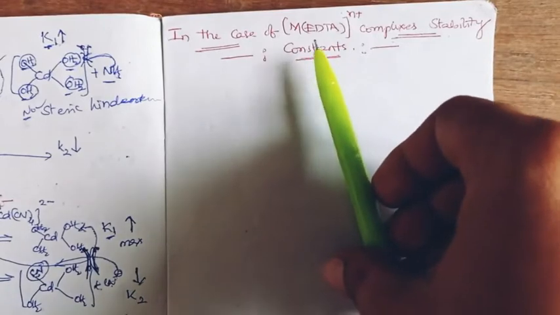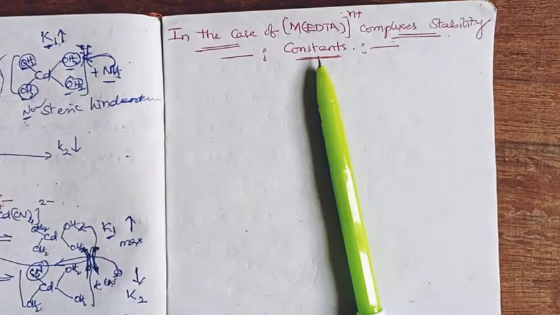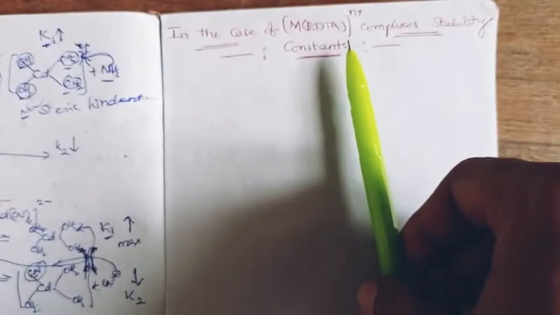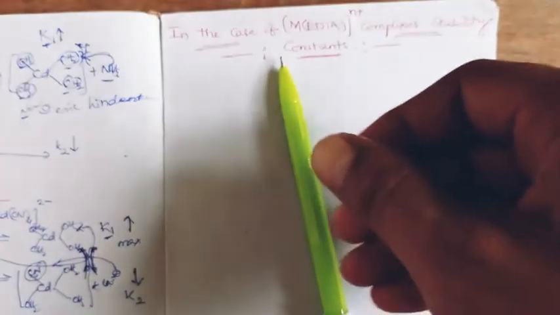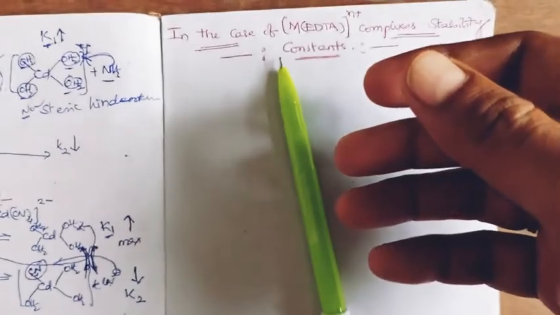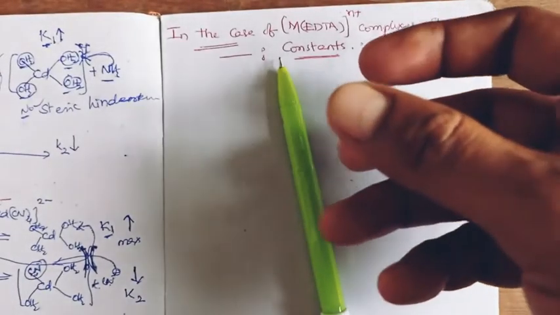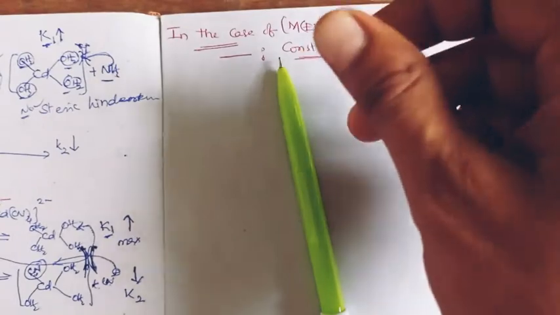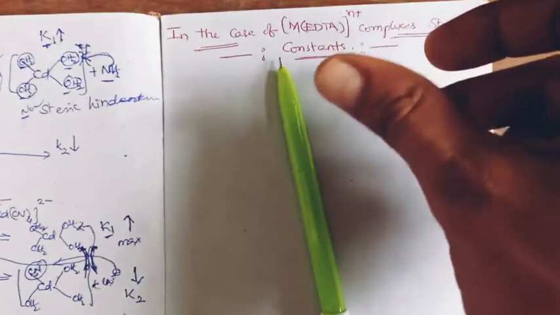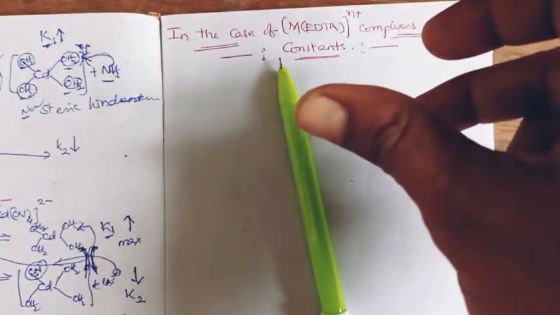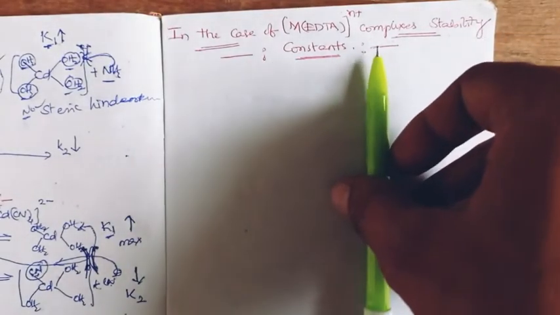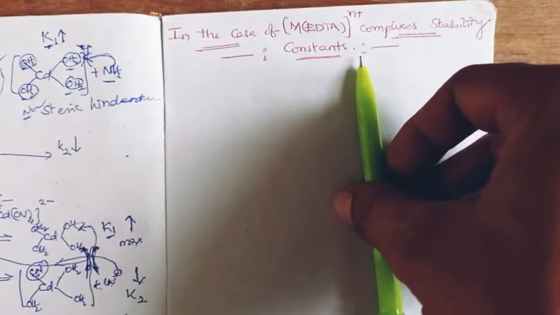So in this metal EDTA complexation, the stability constants could be different. Whatever the theoretical stability constant is, that could be generating slight errors, and those errors can be corrected in the formula. In the stability constant formula we have to have some corrections, so respectively different stability constants are proposed.